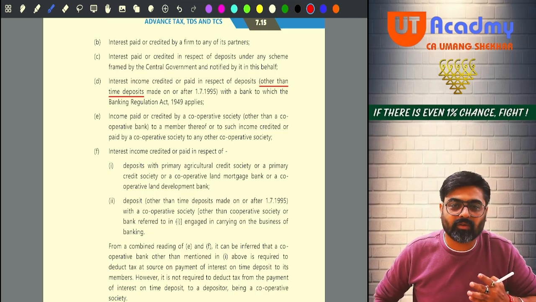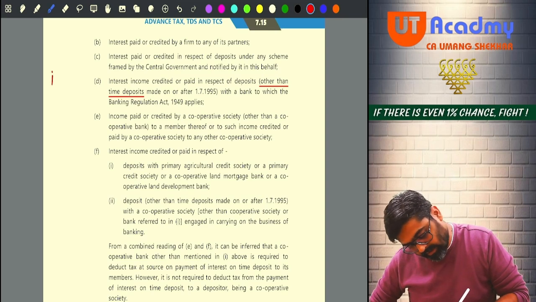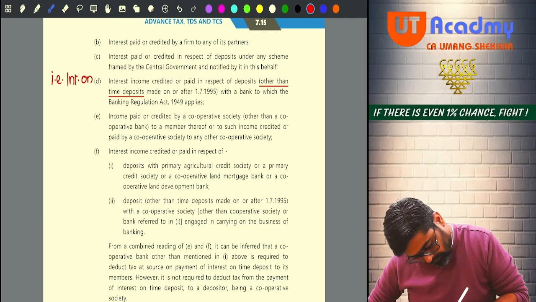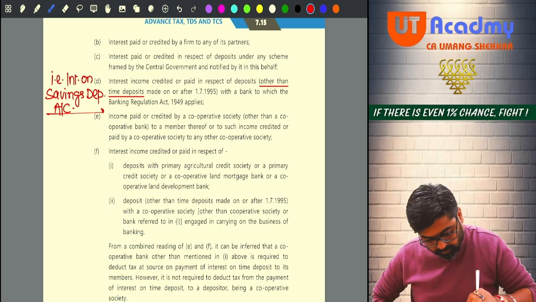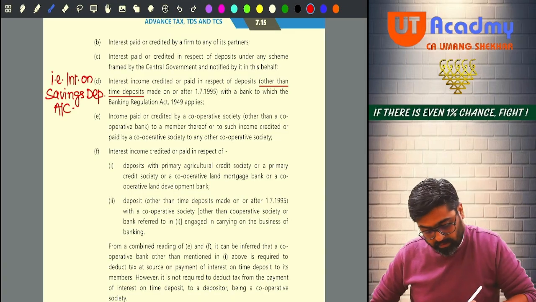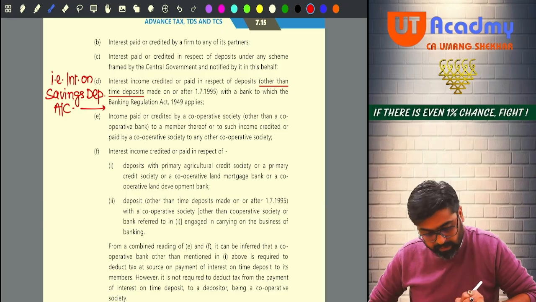Other than time deposit is demand deposits, which is savings account, that is interest on savings deposit account. On that also there is no TDS. Please remember this. On savings deposit account there is no TDS on the interest.